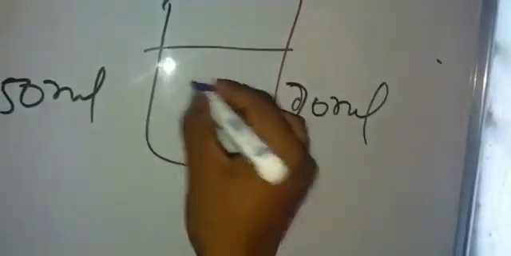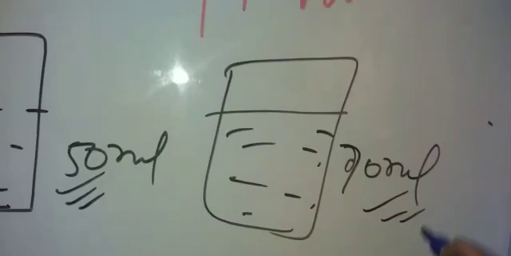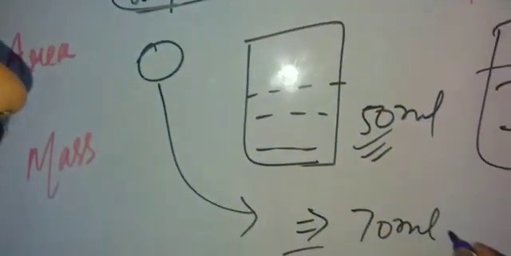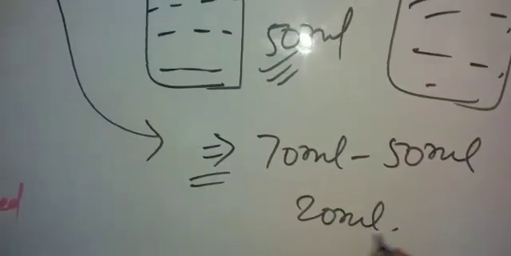The initial volume is 50 ml and the final volume is 70 ml. So the volume of the stone is 70 ml minus 50 ml, which is 20 ml.